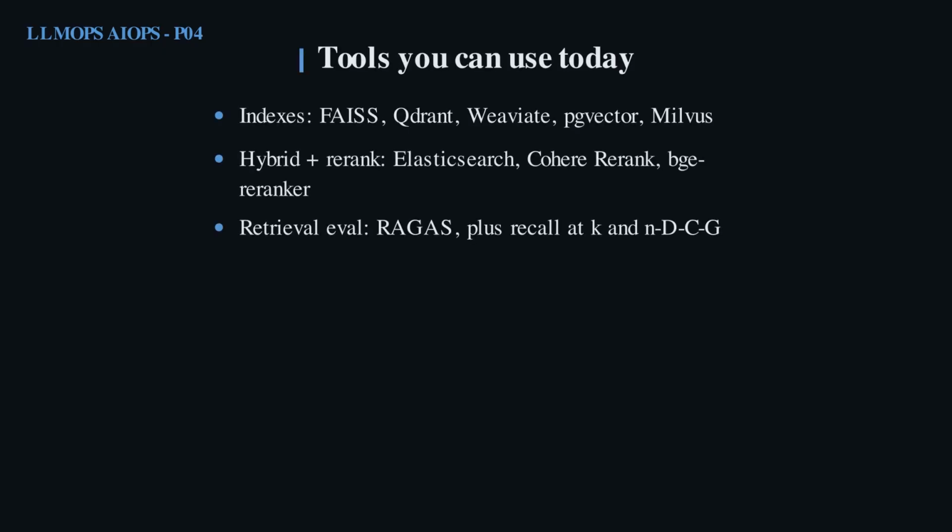The funnel maps directly onto real production-ready tools. Qdrant, pgvector, Weaviate or Milvus for the index, Elasticsearch or a bge-reranker, and Cohere Rerank for the hybrid and rerank stages. And RAGAS to prove each change actually improved recall, so you are tuning against numbers, not hunches.